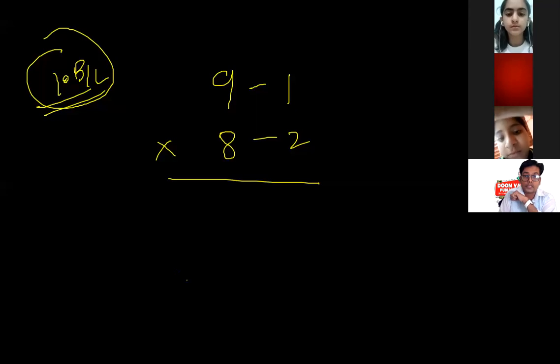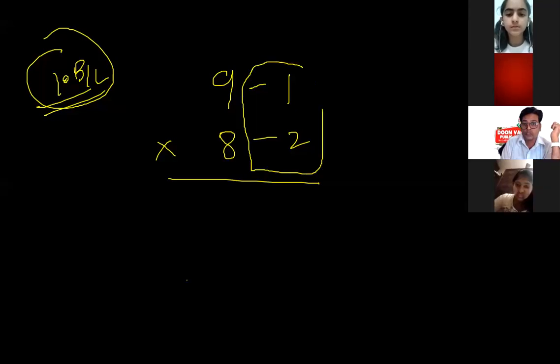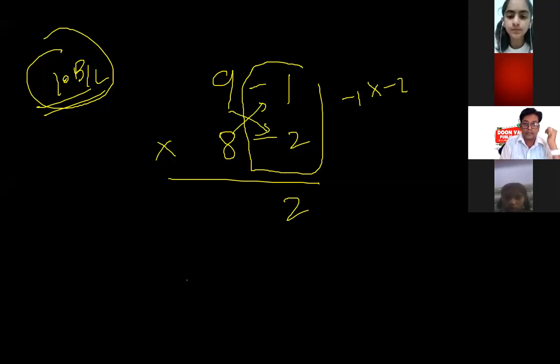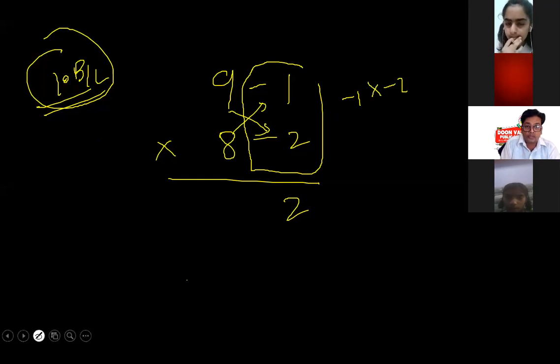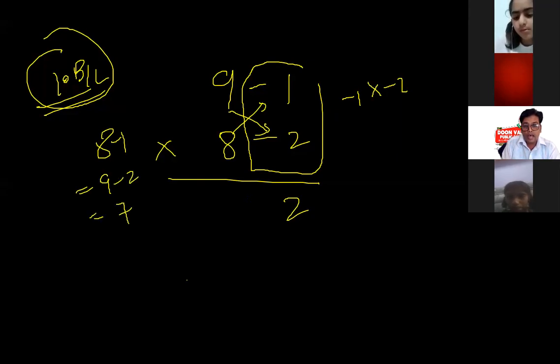Okay, just that is the 100 balance. So now I will multiply these two. -1 multiplied by -2 gives me 2, and I will put 2 arrows here, one here, one here. One arrow here, and one arrow there. That gives me 8 minus 1, equal to 9 minus 2, equal to 7. The answer will be 70. Got it?